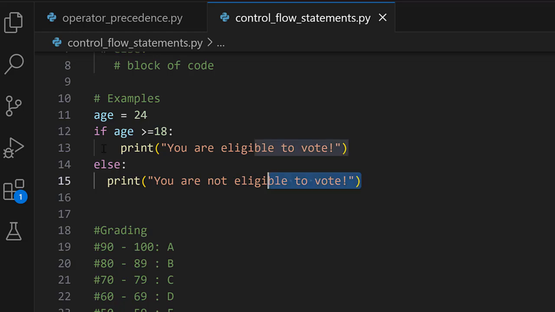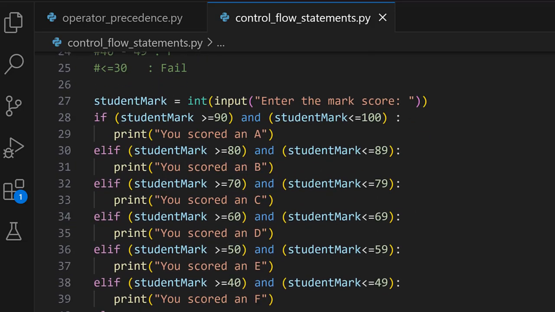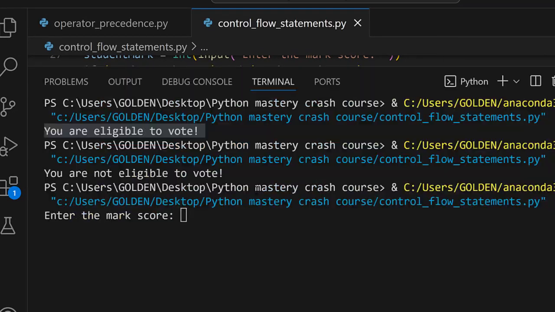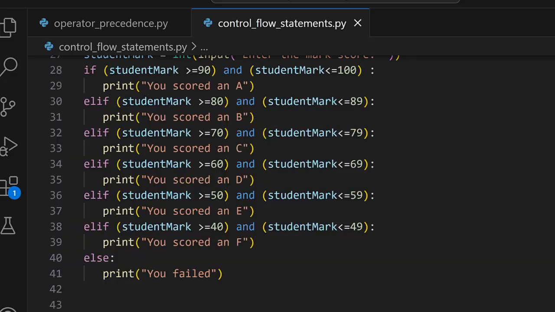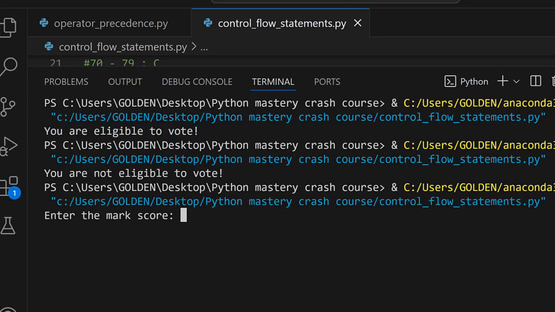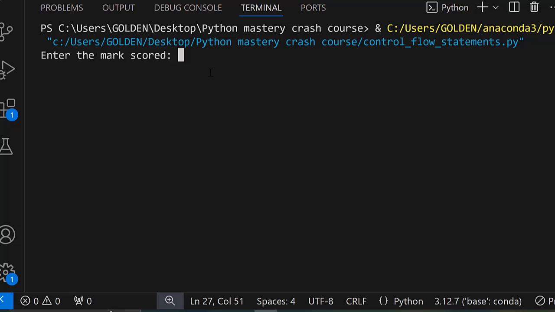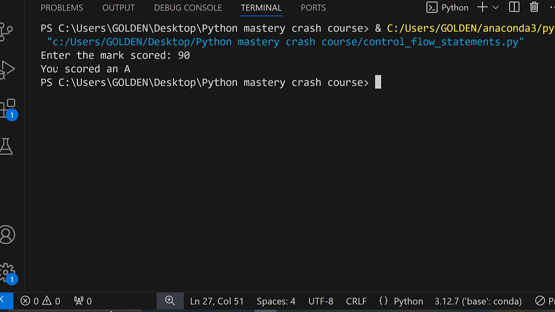So precisely, I'm going to first of all comment this first example such that we can go ahead and test this other example. So enter the mark score. So we can actually update this so that it sounds better. So enter the mark scored. And we can also have a clear up of the terminal. So we are going to test our program starting from the first range. So let's assume that the student actually scored a 90. So you can see that when we enter 90, the student will have scored an A.